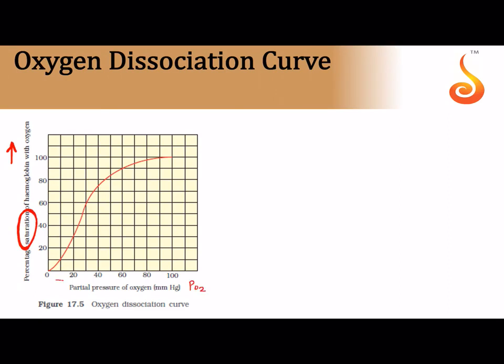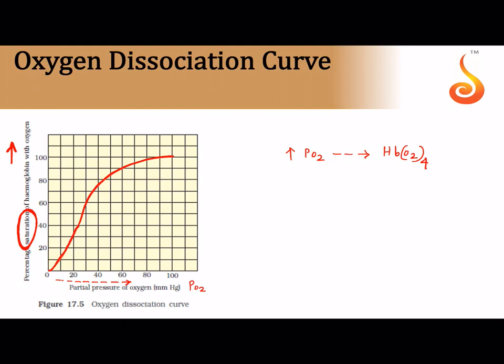Now, notice as you move along the x-axis, as you increase the partial pressure of oxygen, the affinity between hemoglobin and oxygen increases, and the saturation between hemoglobin and oxygen is also gradually increasing. So what does this mean? This means the higher the partial pressure of oxygen, the more hemoglobin and oxygen become friends with each other, and therefore they start forming a complex that is referred to as oxyhemoglobin.